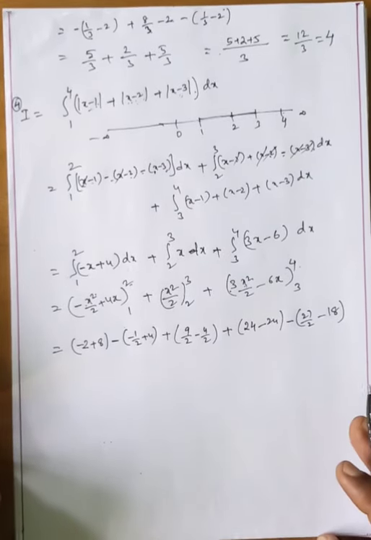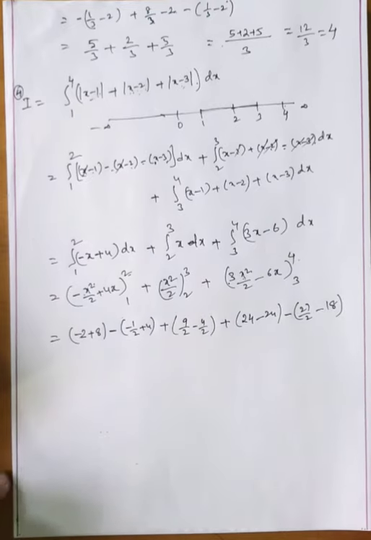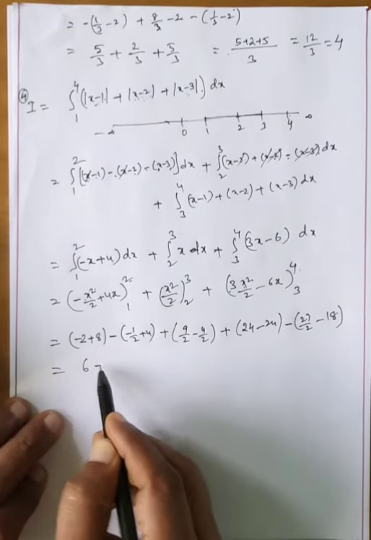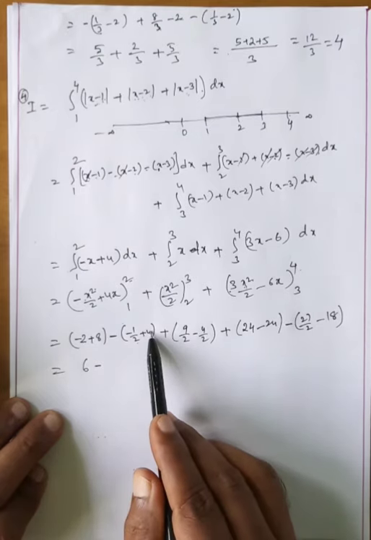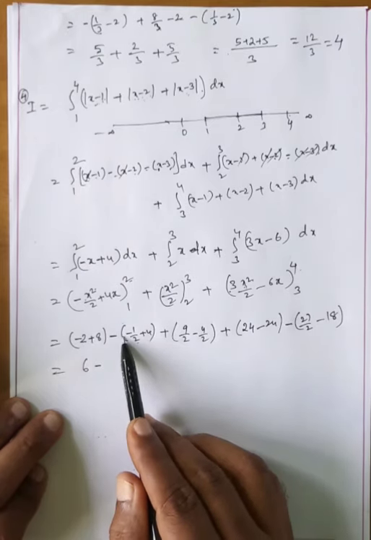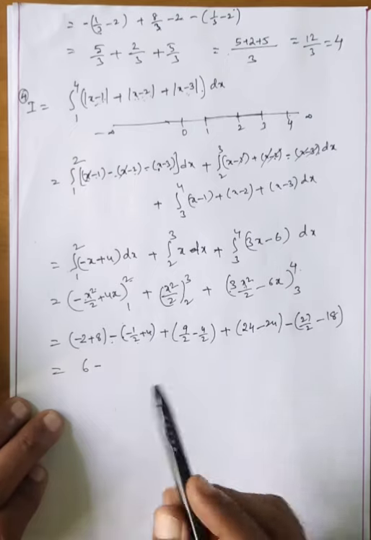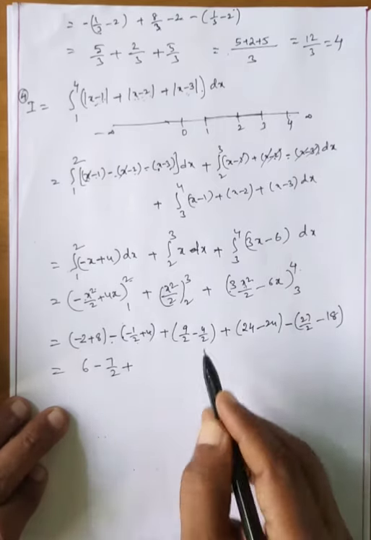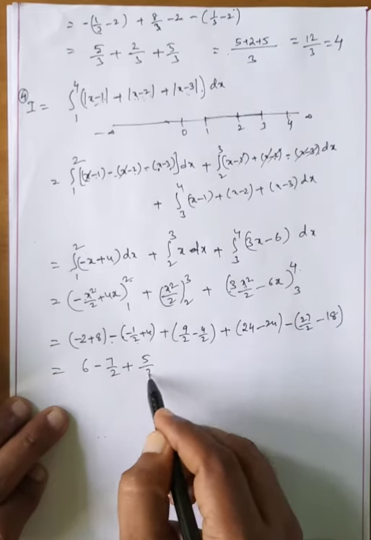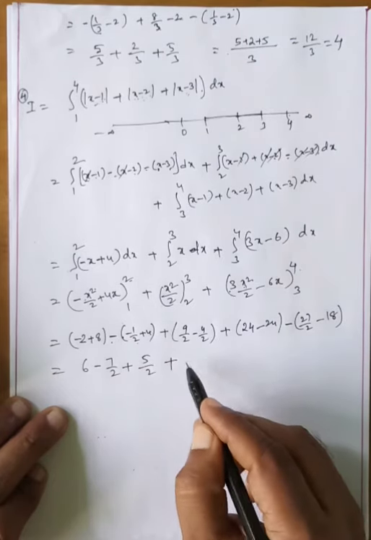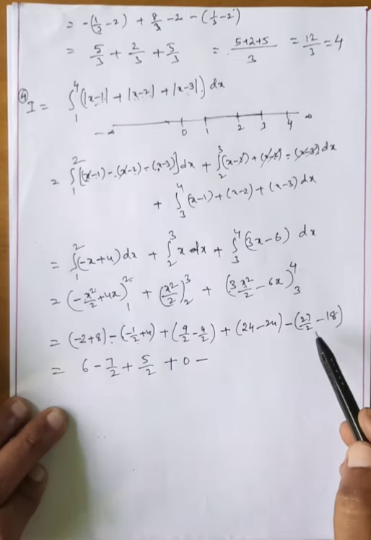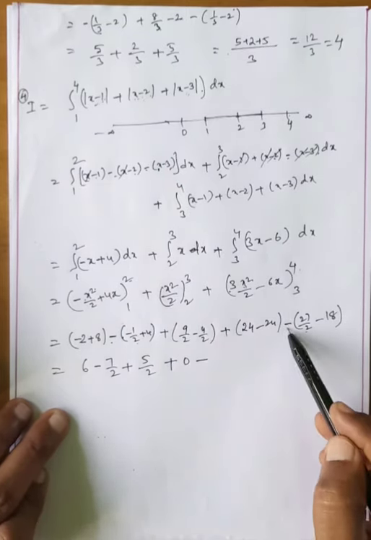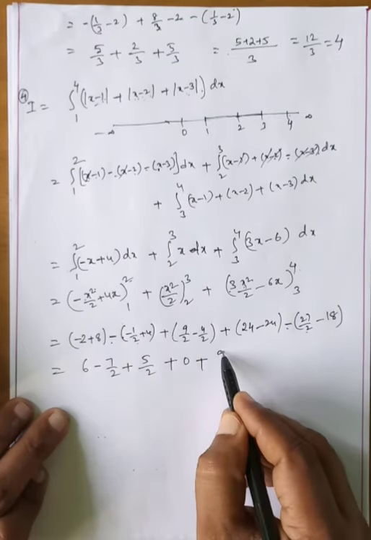That is equal to 6 minus 2 plus 8, means 6. Minus here 2 4s are 8, 8 minus 1, okay, 7. Here minus is there, minus 7 by 2, plus 9 minus 4 means 5 by 2, plus this is 100% 0, minus 36. Minus 36 means already minus is there, plus 9 by 2.